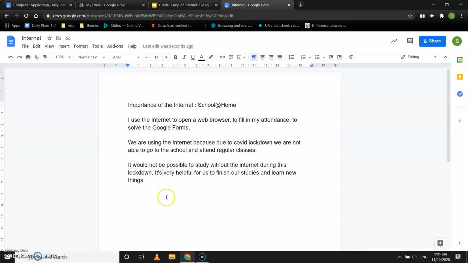Once you are done doing this much, you can decorate your document. You can change the font type, you can change the font style, you can change the font color if you want to. You can also add images if you want to. We have learned how to do that. So yes, it's up to you to decorate the Google Doc and upload it in the Google form.